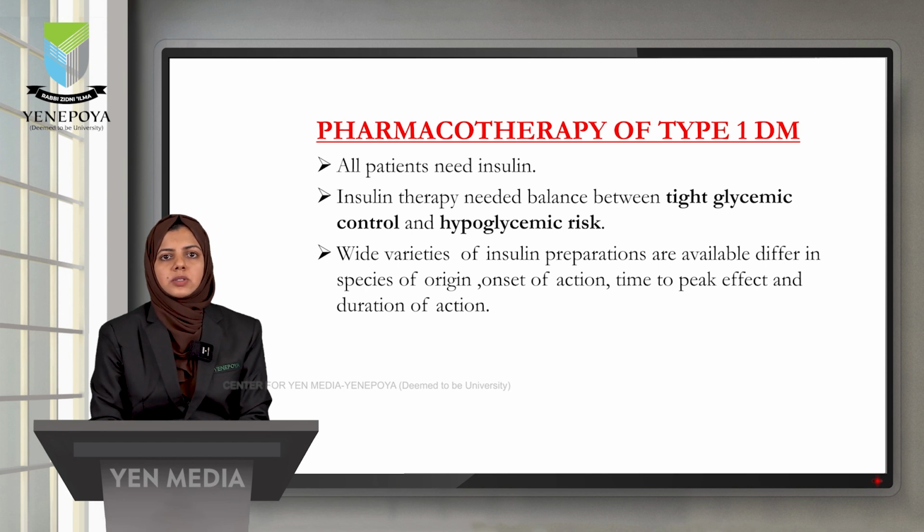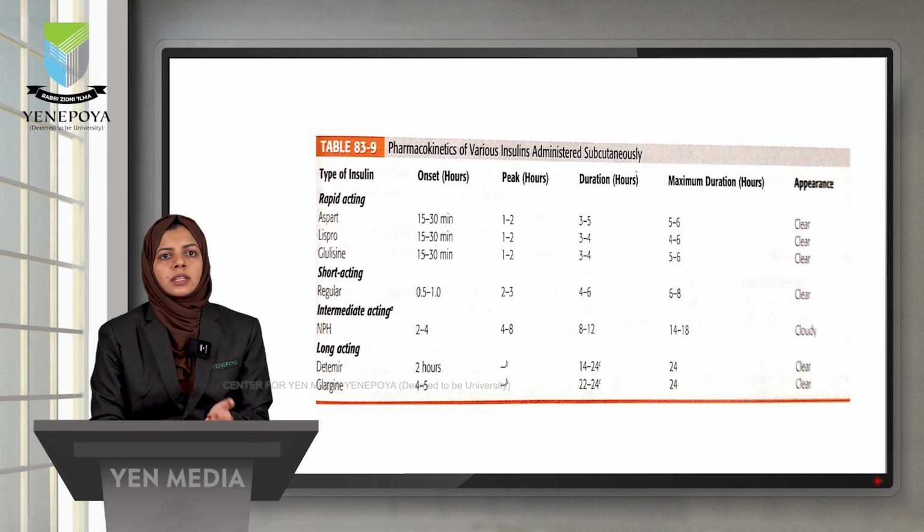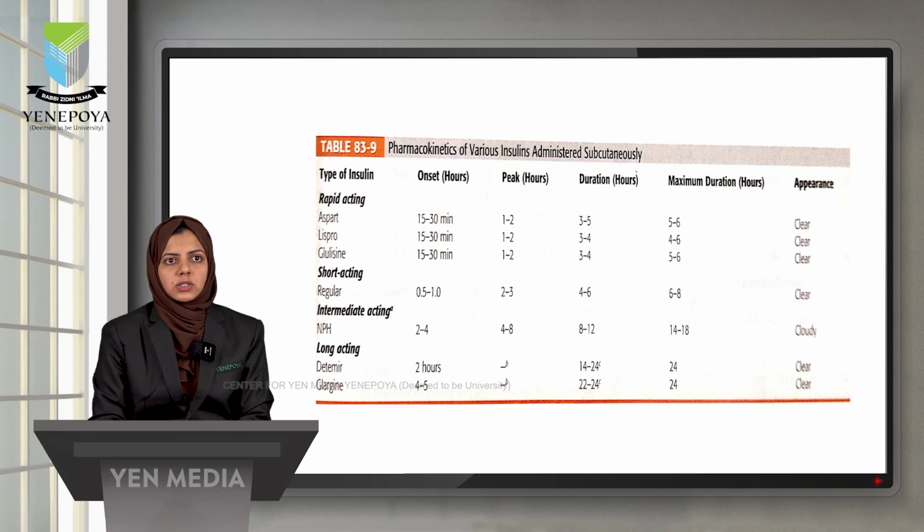Wide varieties of insulin preparations are available, and they differ in the species of origin, onset of action, time to peak effect, and the duration of action. The insulins can be classified into rapid acting, short acting, intermediate acting, and long acting insulins, according to their pharmacokinetics.